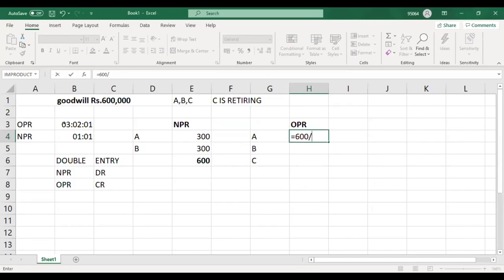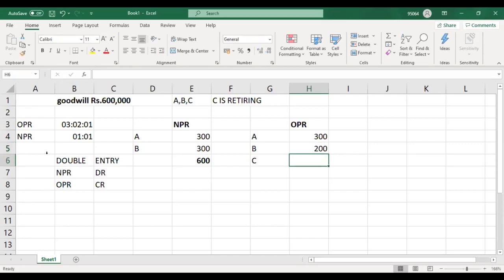And for A, it is 3. You will multiply by 3. Then you will get the answer here. And then for B, 600 divided by 6 into 2. Then you will get 200. Then for C, 600 divided by 6 into 1.